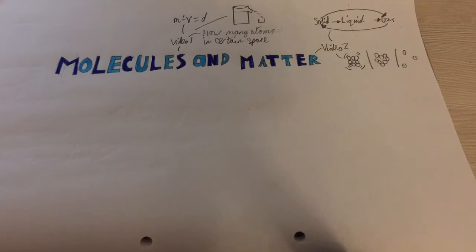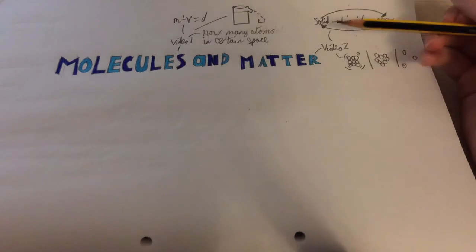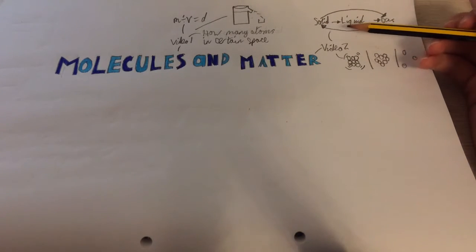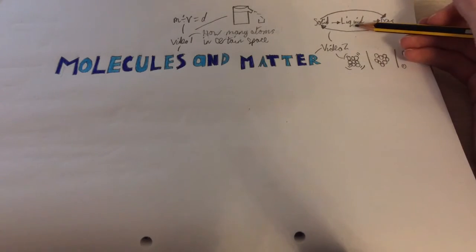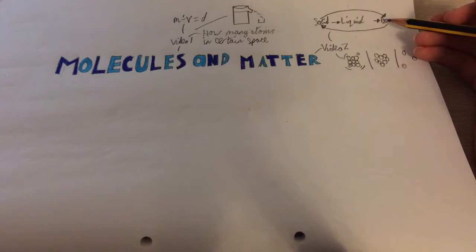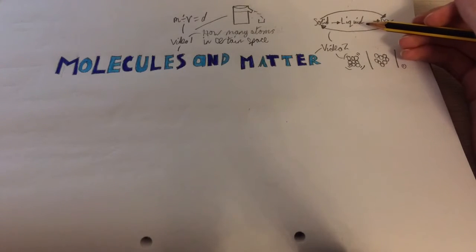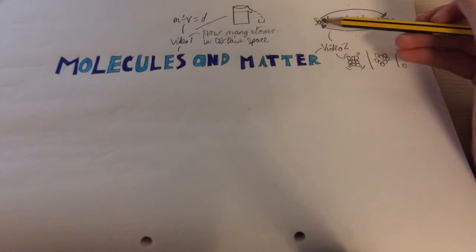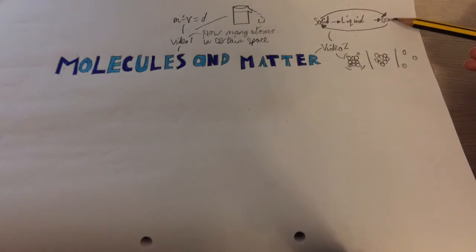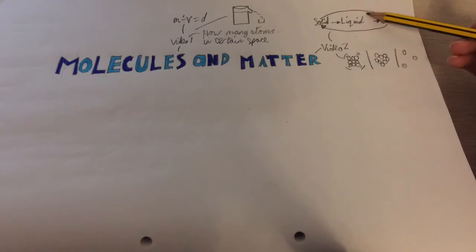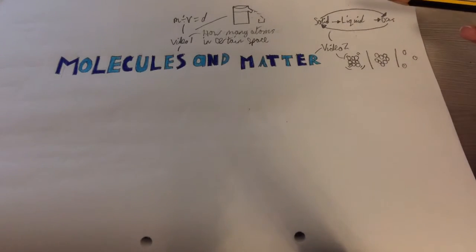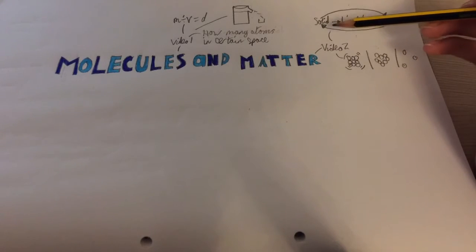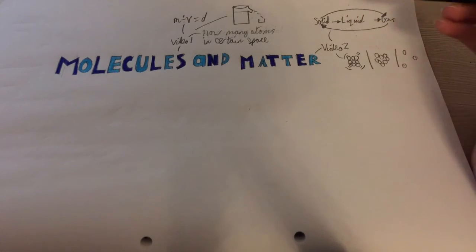To get from one state to another, there are certain processes. So a solid going to a liquid is melting, and a liquid back to a solid is solidifying. Then a liquid going to a gas is evaporation, and a gas going back to a liquid is condensation. Now sometimes, and very rarely, a solid will change directly into a gas bypassing the liquid, and a gas might change into a solid bypassing liquid again. So we call the solid to the gas process sublimation, and the gas back to the solid process desublimation.